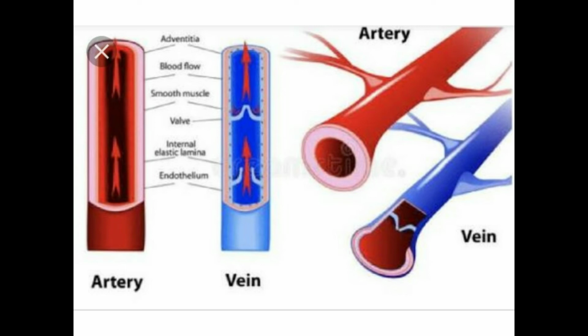Veins. Veins are the blood vessels that carry impure blood to the heart. They collect blood from different organs and bring it back to the heart. Veins are closer to the surface of the skin. That is why we can see them through the skin. Arteries and capillaries cannot be seen as they are much deeper.